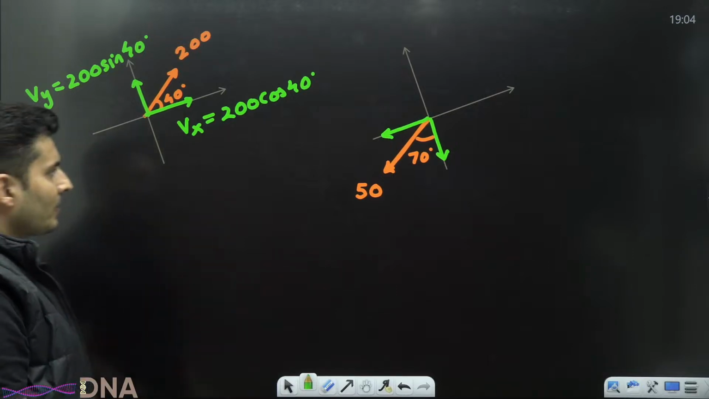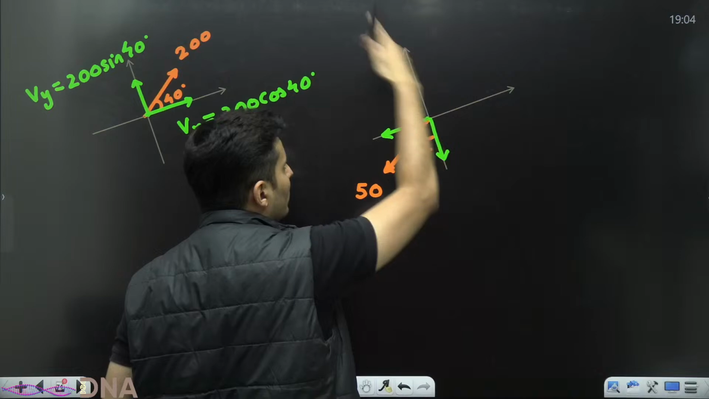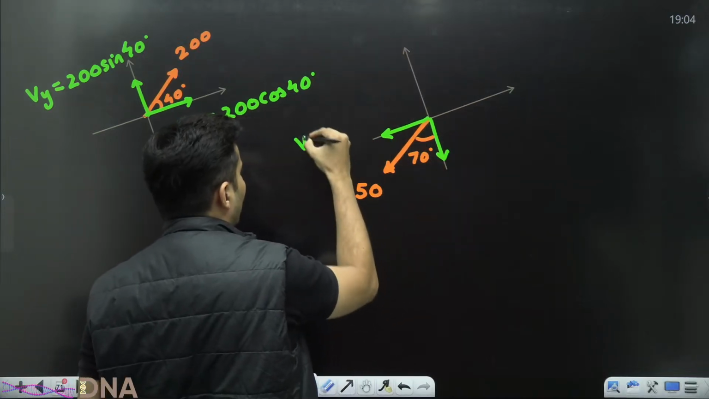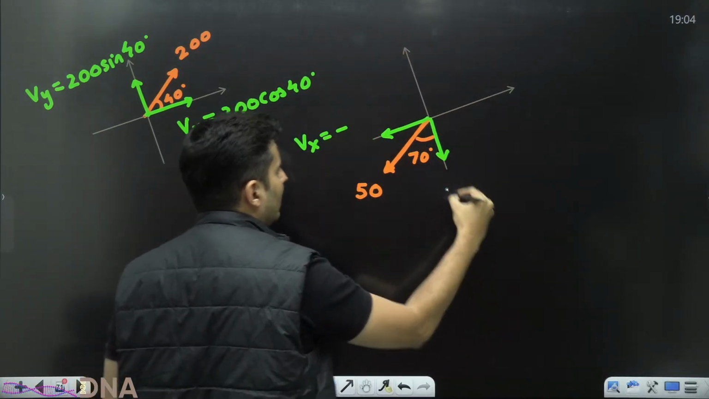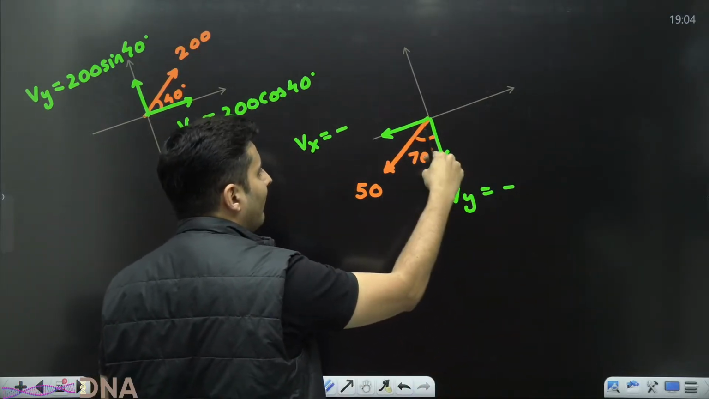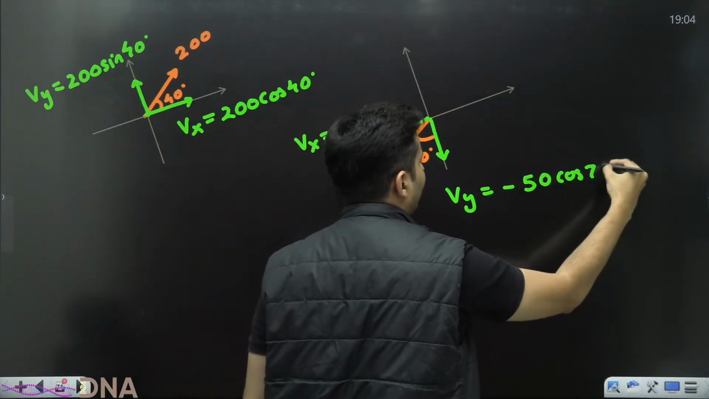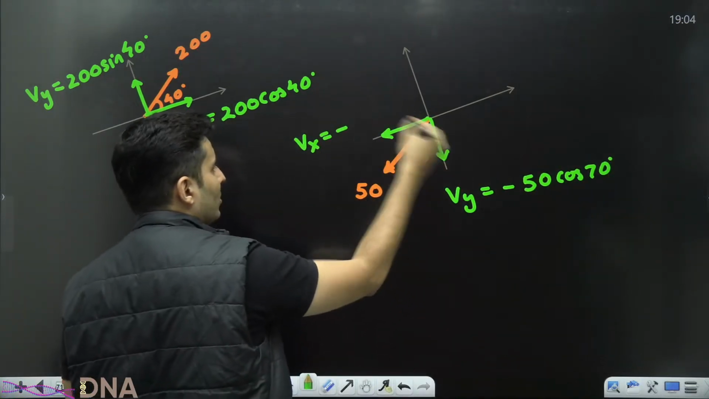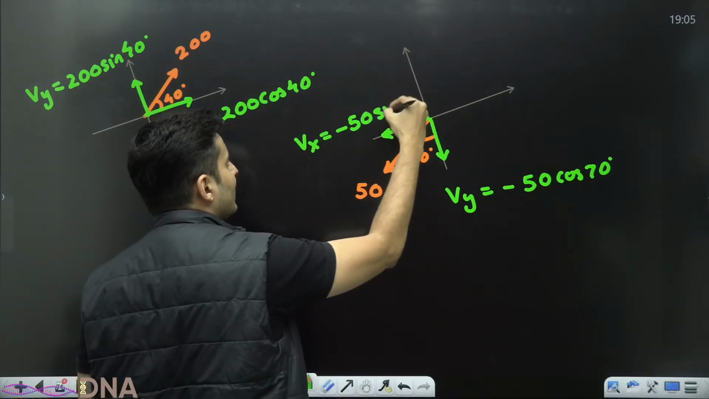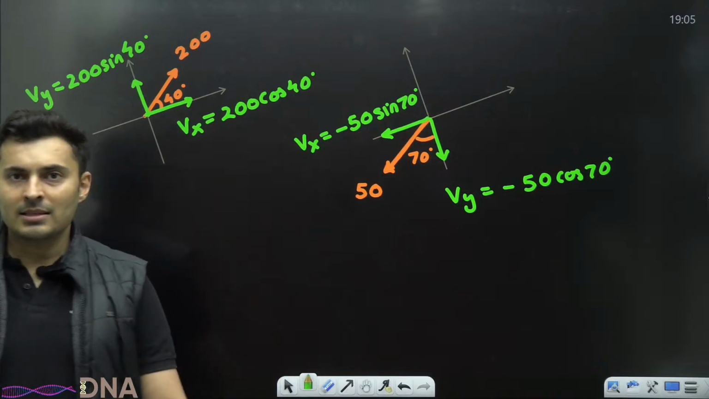As simple as that. Here, both the x and the y components are in the negative direction, opposite to the positiveness. So the x component will be negative. Even the y component will be negative. How much is this y? It is close to 70. So it will be 50 cos 70 degrees. This is far away. So it will be sine. So 50 sine 70 degrees with the negative sign. As simple as that.